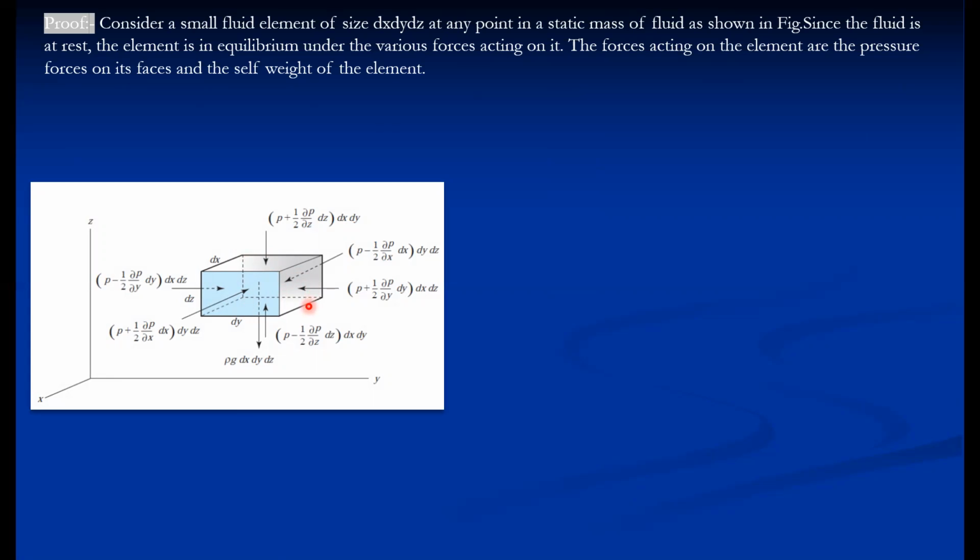The forces acting on the element are basically pressure forces, as we already discussed in the first lecture, the prime property in fluid statics is pressure. So the pressure forces on the faces and the self-weight, that is the gravity force. These are the forces acting on this particular small element.